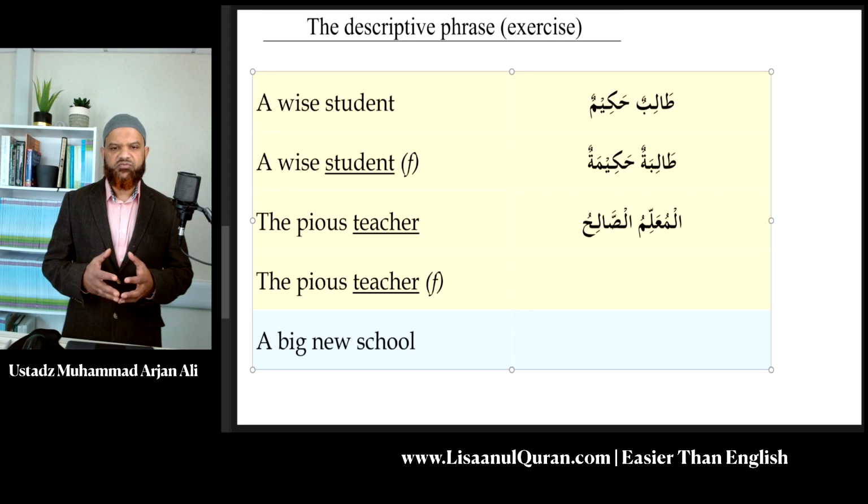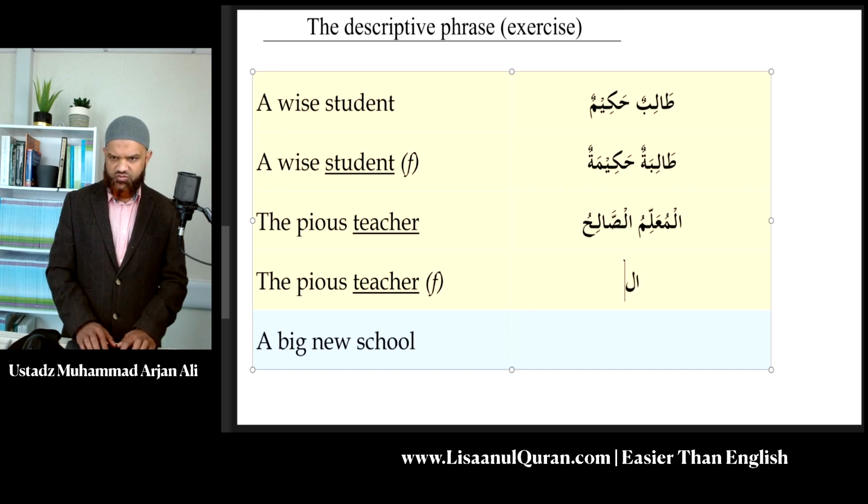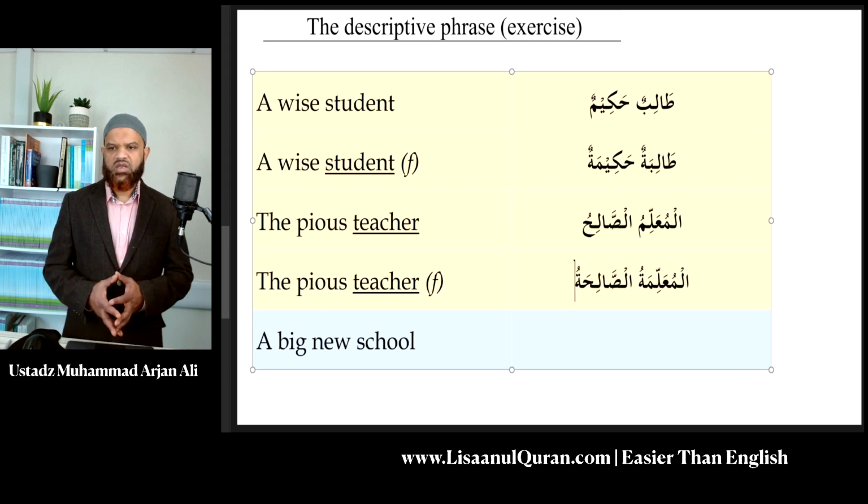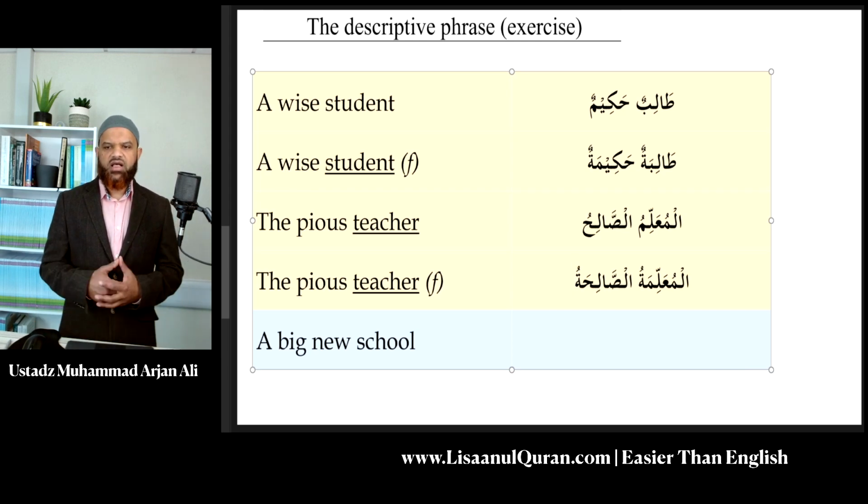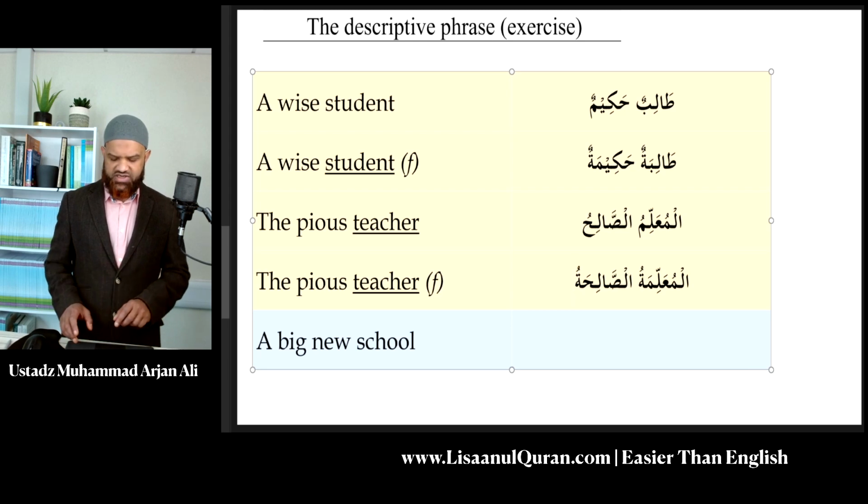Next, we have the pious female teacher. So that will be al-muallimatu as-salihatu. Again, you can see the four properties matching.